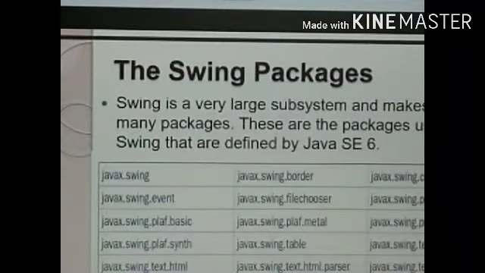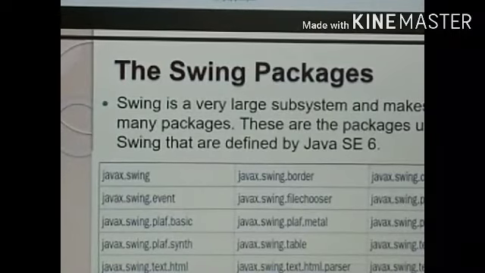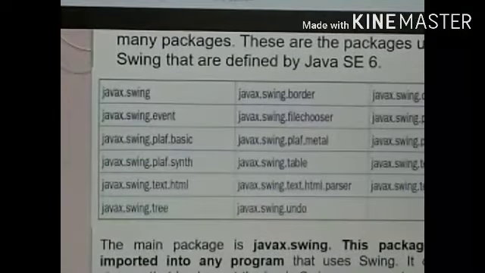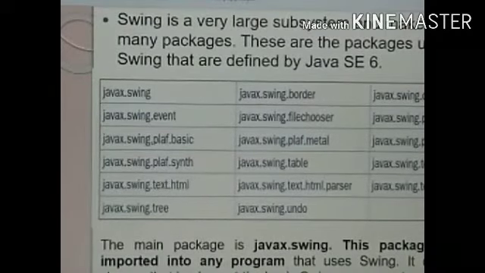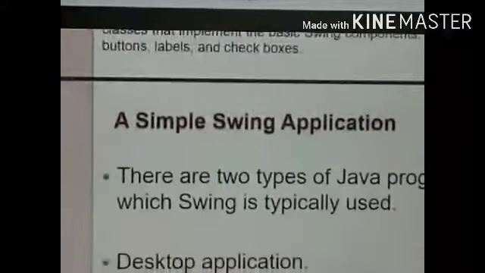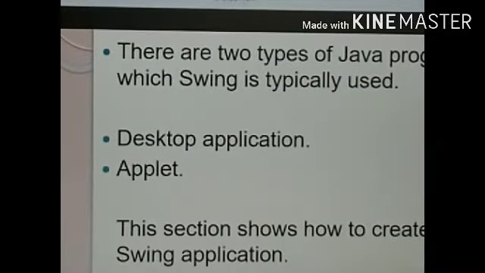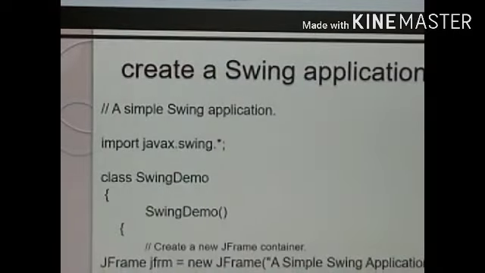Swing packages. So we have packages which are listed here. The main package is javax.swing. A simple swing application. There are two types of Java programs: one is the desktop application and the other is the applet type. Here we are seeing the desktop application type, a simple swing application.